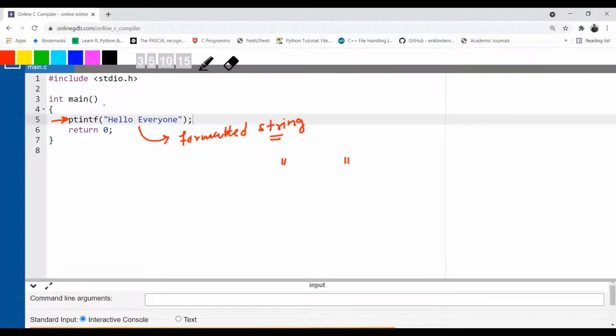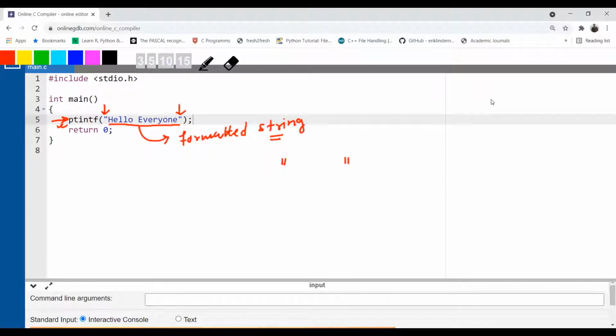Whatever you put between these double quotes as the first argument to the printf function will be considered a formatted string. So printf is not only about producing or displaying output. It means formatted output. The way you want to format, the same way printf is going to print to fulfill your requirement.